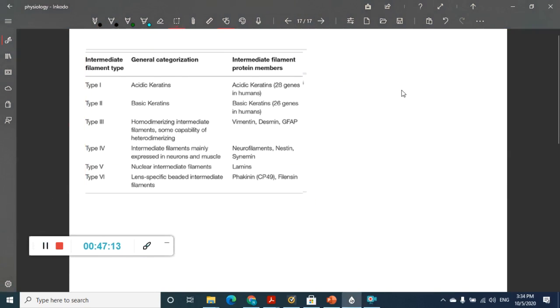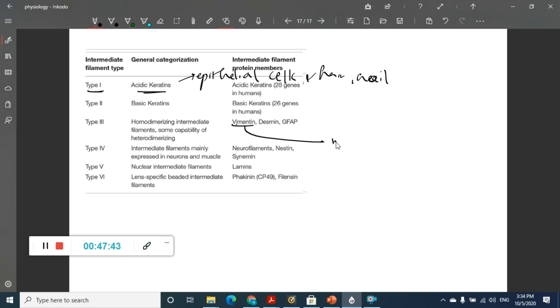So these are the different types of intermediate filaments which you see. We have type 1, which are made up of acid keratin, and type 2, which are basic keratin. Acid keratin is present in epithelial cells, hair and nails, whereas type 2 is basic keratin. Type 3 is mainly heterodimerizing. It is vimentin. Where is vimentin present? Vimentin is present in mesenchymal cells.